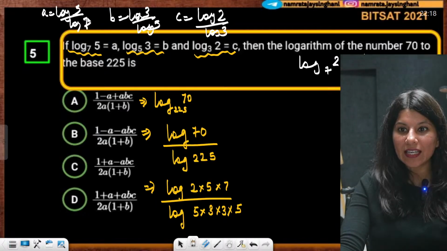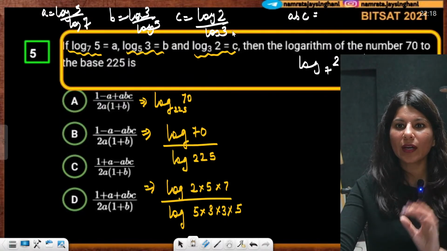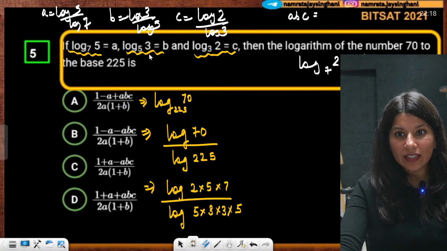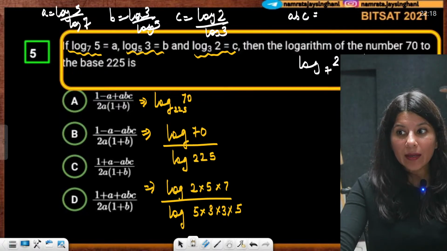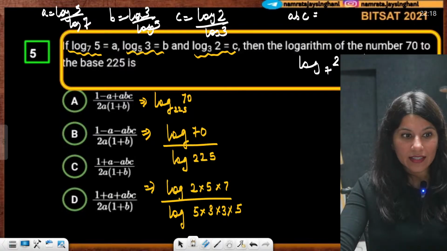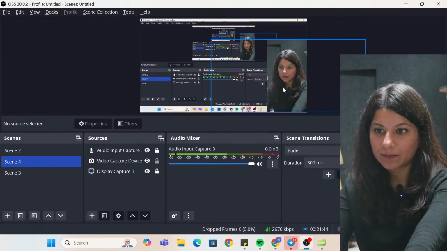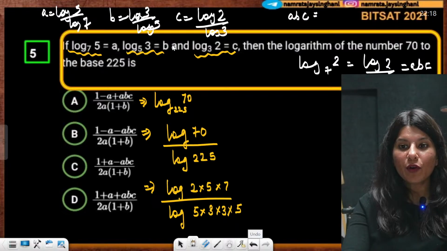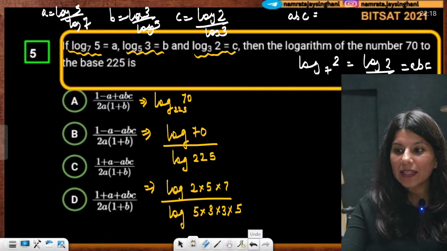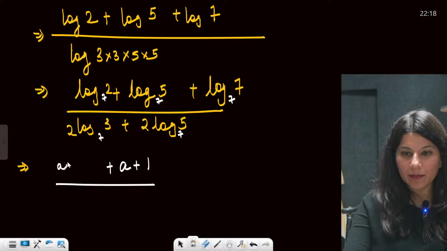Okay, A, B, C. Now, can you see if I multiply A, B, C, what do I get? Just multiply these three things together. Log 5 cancels, log 3 cancels. If you take the product of these three things, what you're going to get is nothing but log 2 to the base 7. Everybody, log 2 to the base 7 is nothing but ABC. So I'm just writing ABC over here.